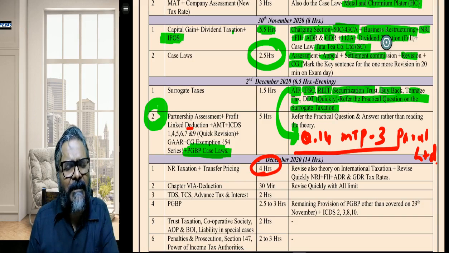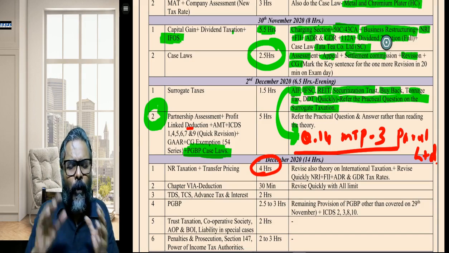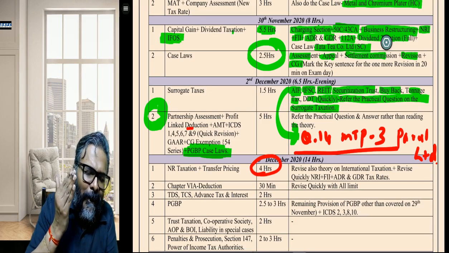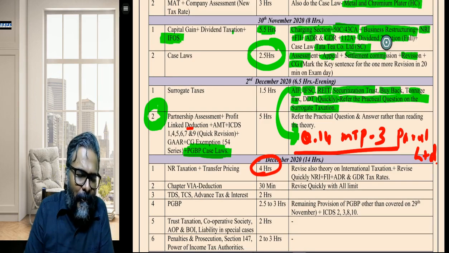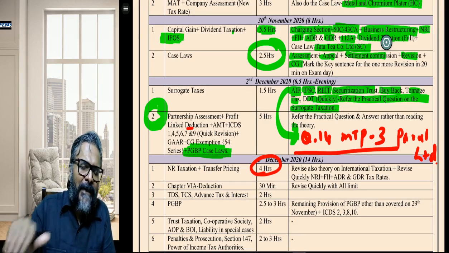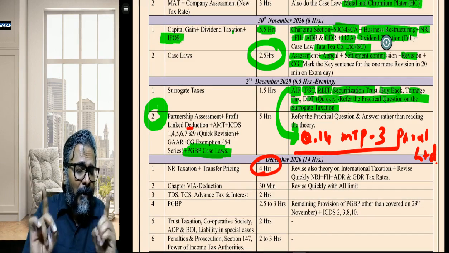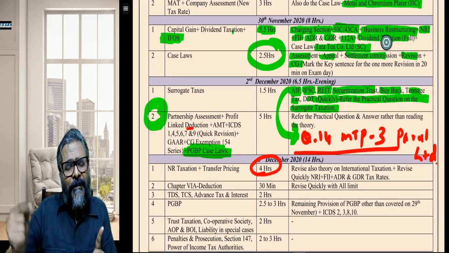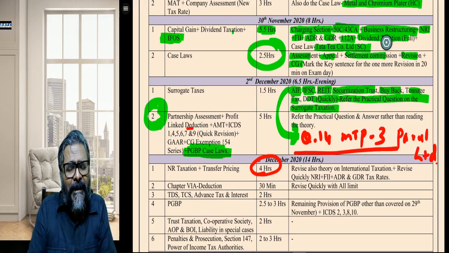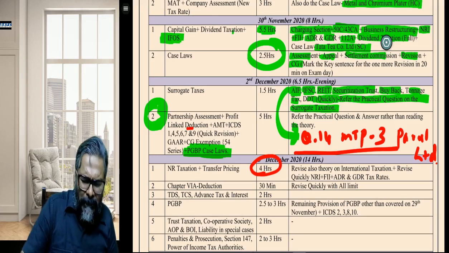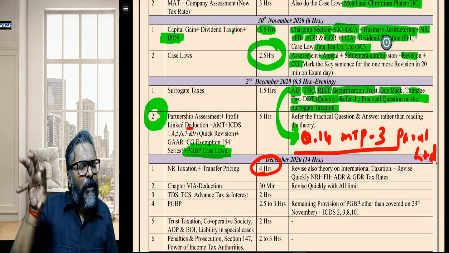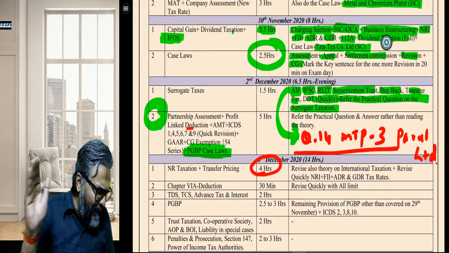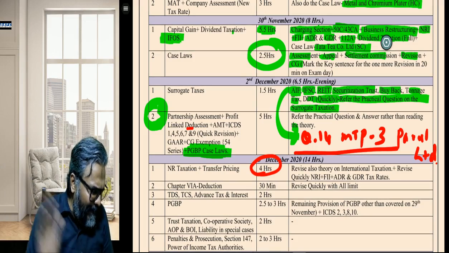And also, students, there are certain explanations. Do you know what that explanation is? Once it is proved that the income of the non-resident in the form of interest, royalty and FTS is deemed to accrue or arise in India, then it becomes irrelevant to decide whether the non-resident has actually rendered the services in India. And also, it is irrelevant whether the non-resident has got a place of residence or a permanent establishment in India. These become irrelevant tests. Students, these become irrelevant tests.